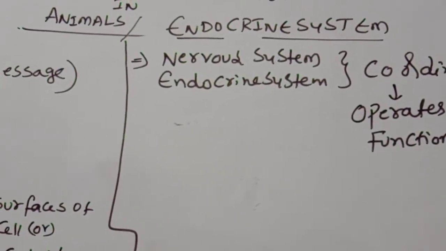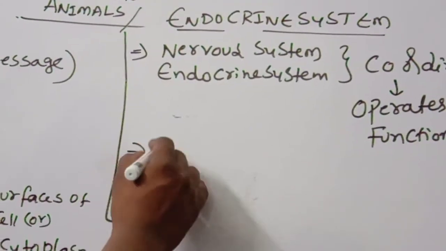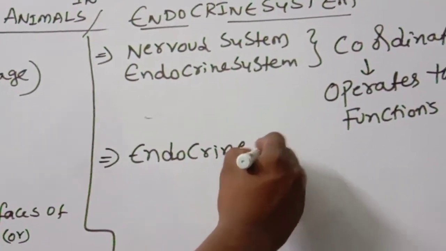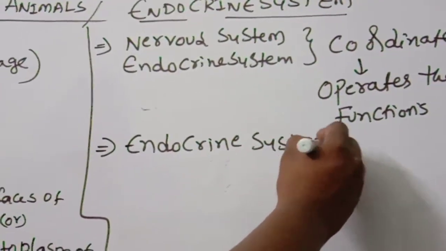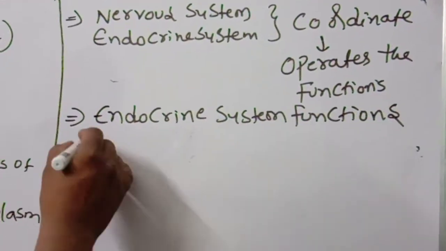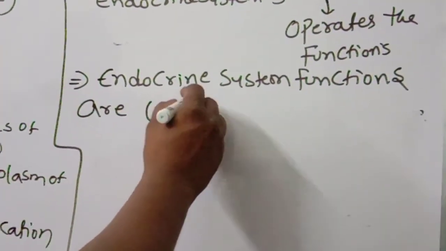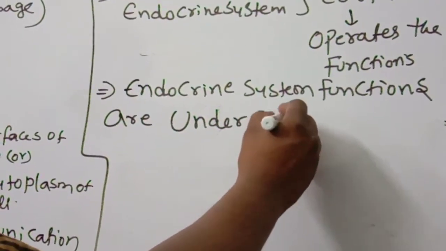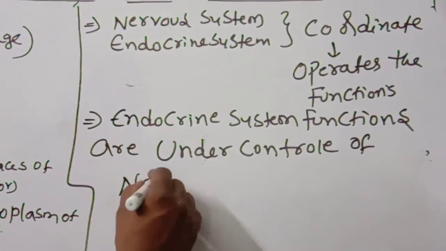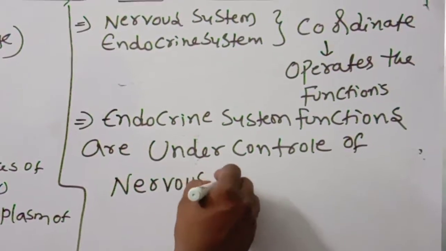So this endocrine system functions under the control of the nervous system.